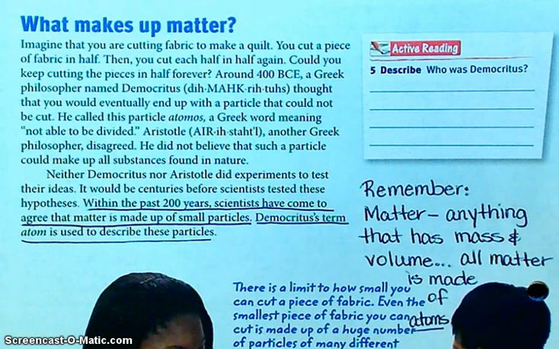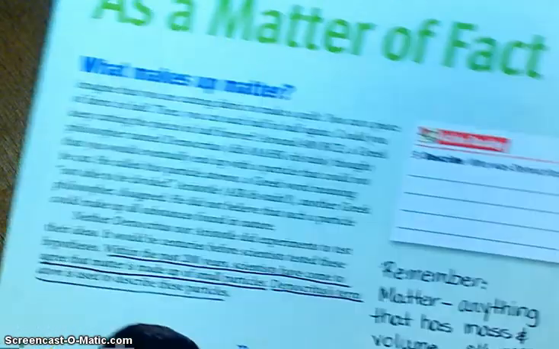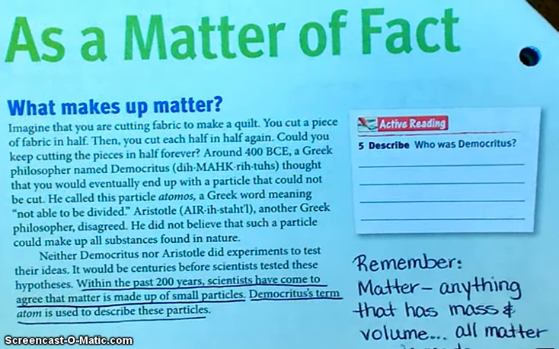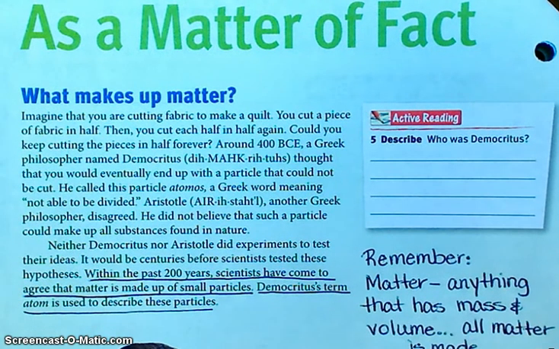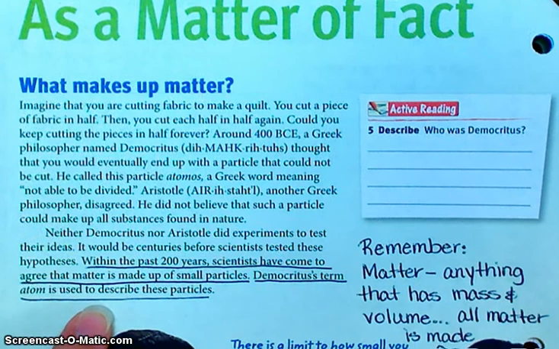Okay, so chapter 3, as you probably read, is an introduction to chemistry. Before we get into chemical reactions and things like that, we've got to talk about what everything is made of. So we need to talk about atoms first. All right, those of you that are in here, go ahead and be listening while you underline and whatnot.